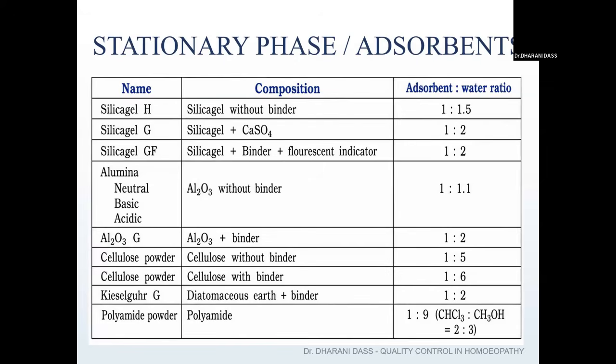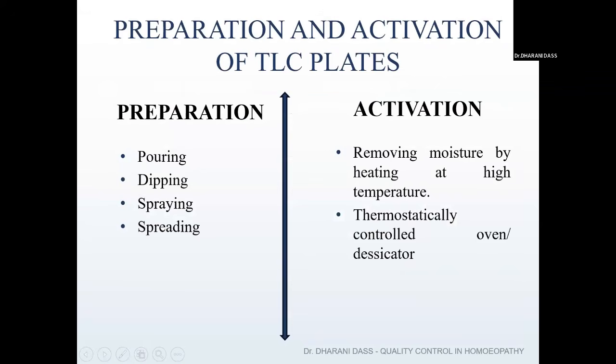For example, if I'm using silica gel G, we need 1 part of silica gel powder and 2 parts of water. If I take 10 grams of silica gel powder, I have to take 20 grams of water to prepare the stationary phase. The next step is preparation and activation of the TLC plates. There are various techniques involved in the preparation: pouring technique, dipping technique, spraying technique, and spreading technique.